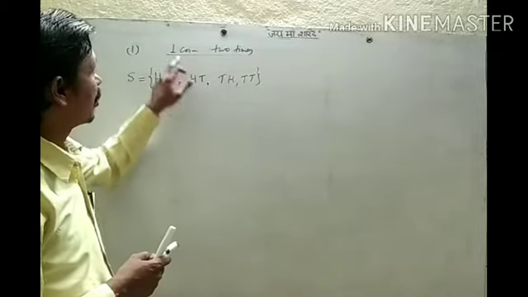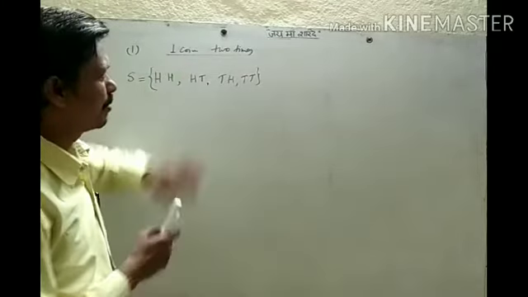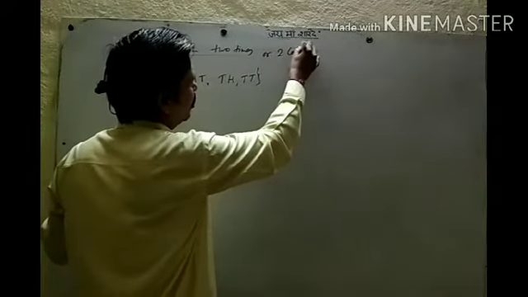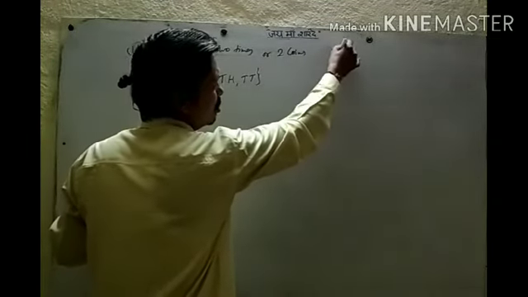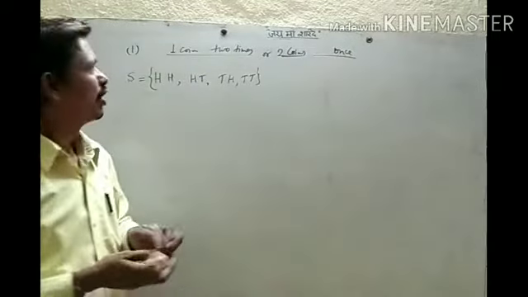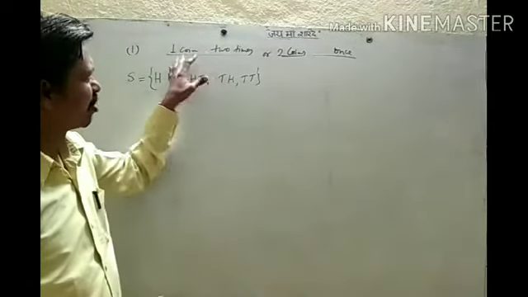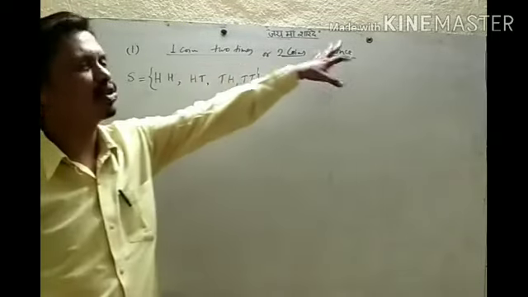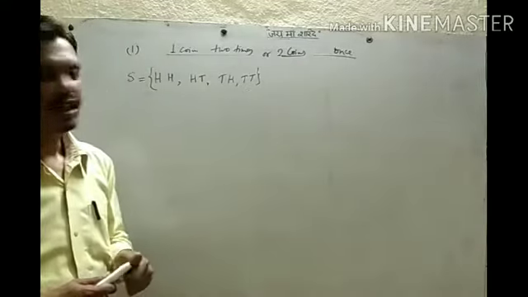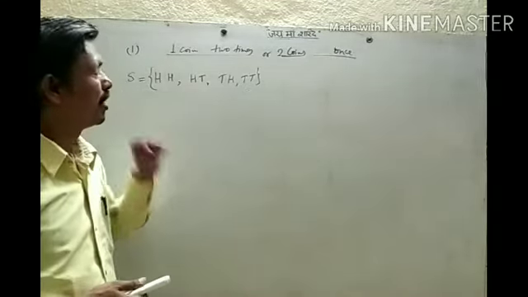It means one coin tossed 2 times or 2 coins tossed once, the results are the same. So whenever we have a question like this, one coin tossed 2 times or 2 coins tossed once, your sample space will be the same.